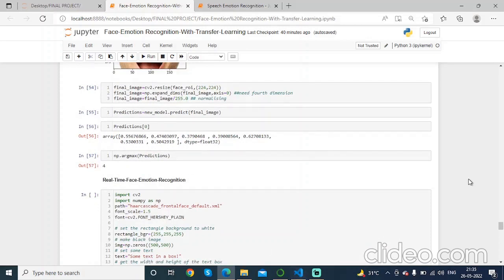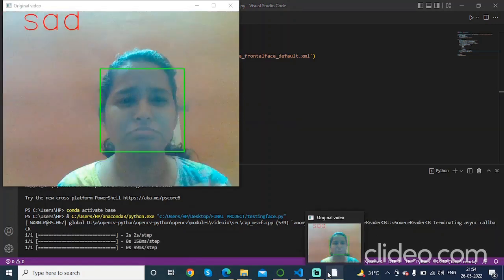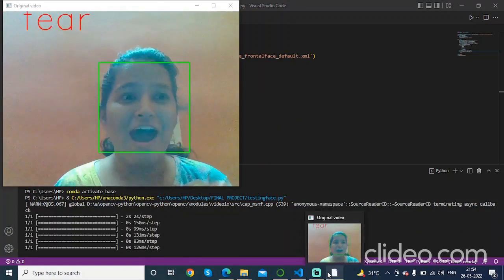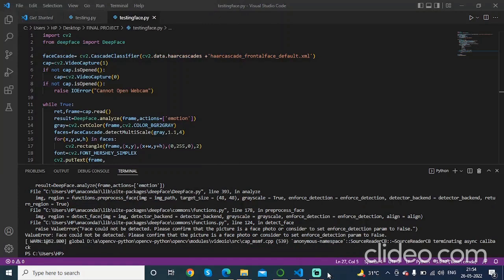Let's do the real-time emotion recognition. You can see it can correctly identify the emotion. So this is our project, which is running very correctly and perfectly.